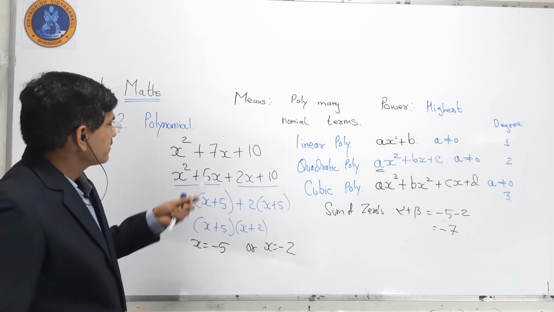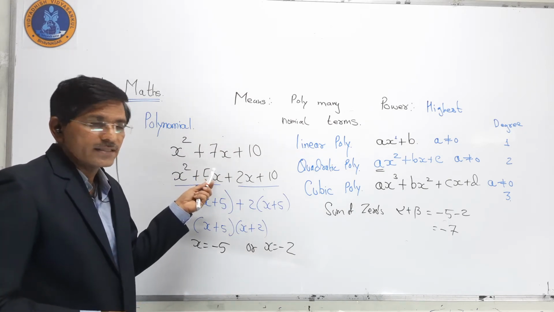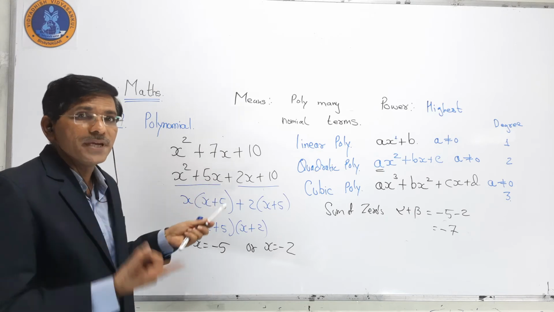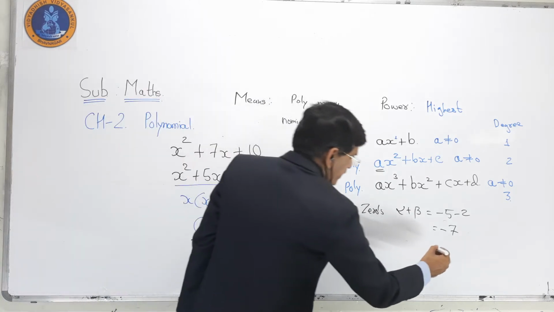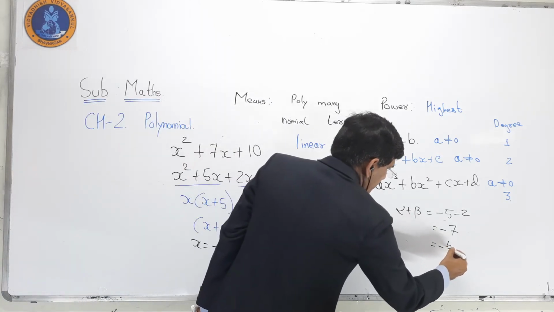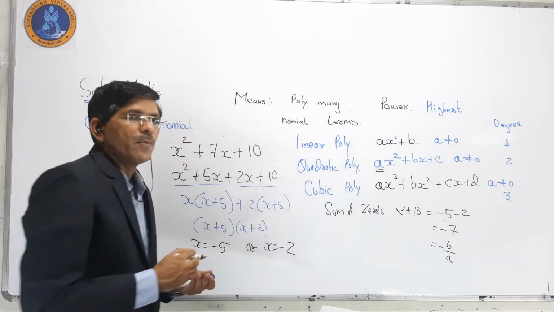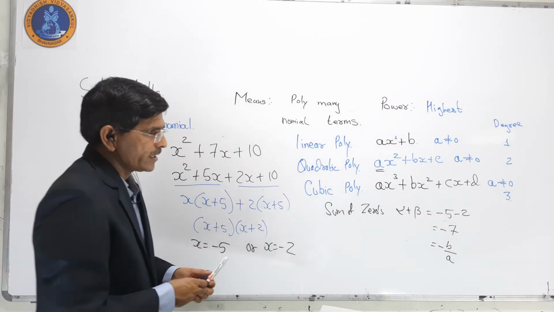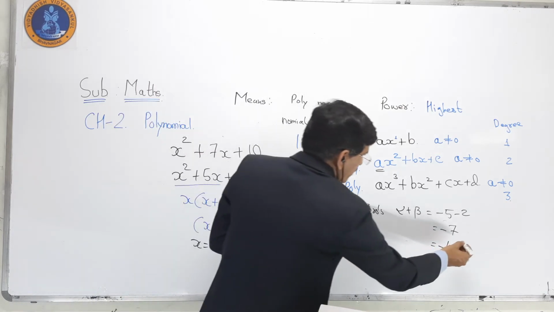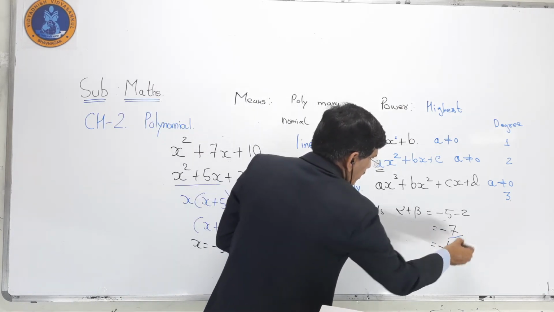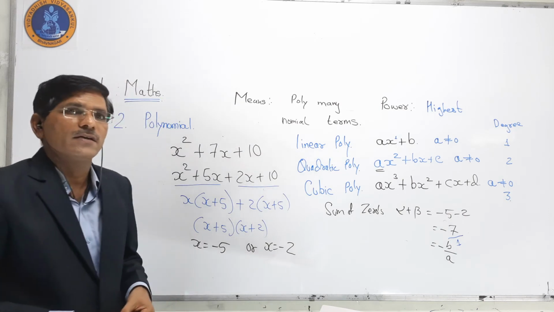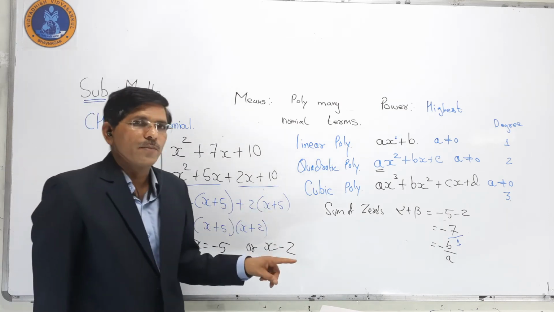Now if you see, 7 is there. Here it is a, here it is b. So we have to say minus b upon a. Why do we write b upon a? Because in the denominator we can write 1. So minus 7 upon 1.